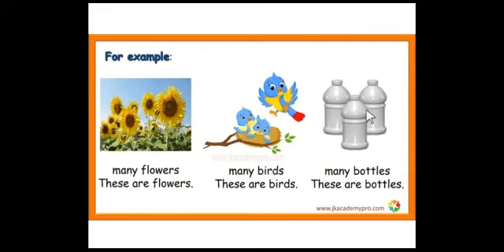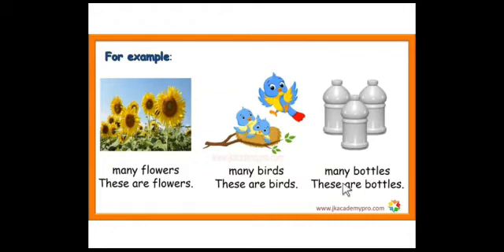many bottles. You can see here many bottles. So we say these are bottles. What do we say? These are bottles, not bottle. Why? Because the bottles are more than one here. So we say bottles. So we add S after the noun bottle, and it becomes bottles. So it tells us it is in the plural form. So have you understood?